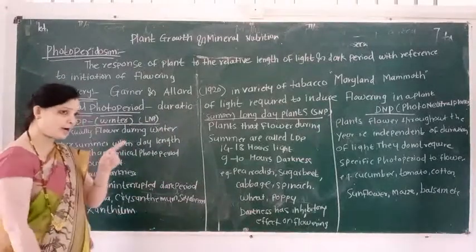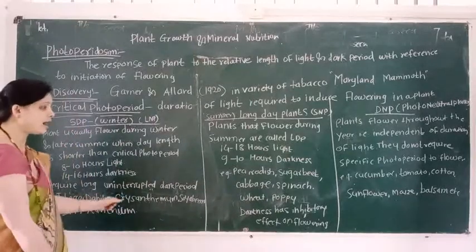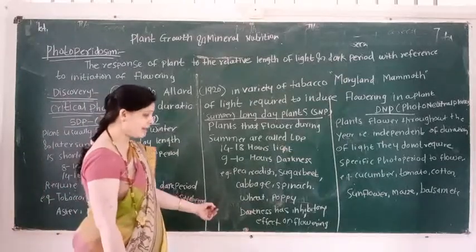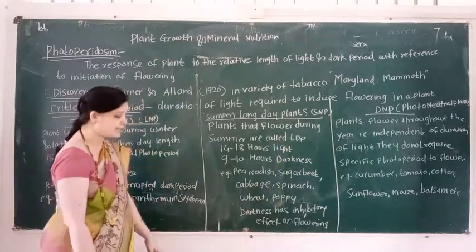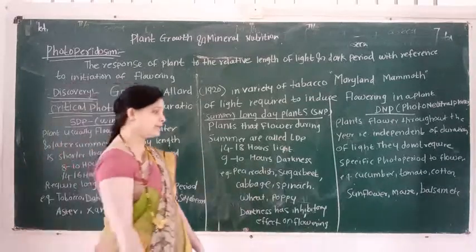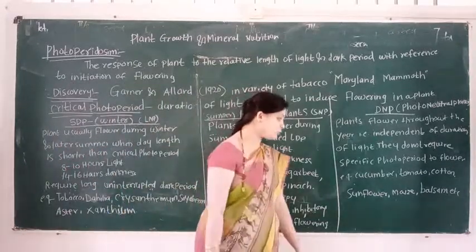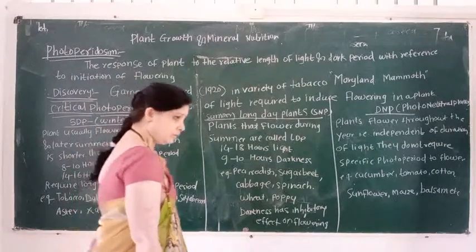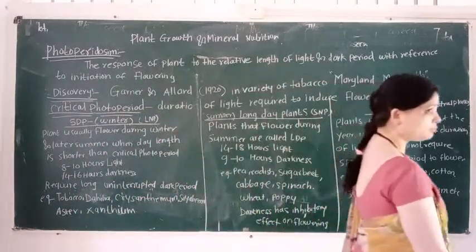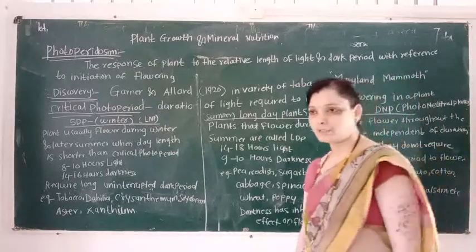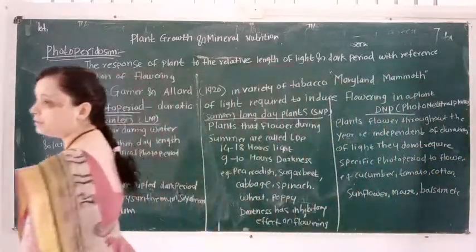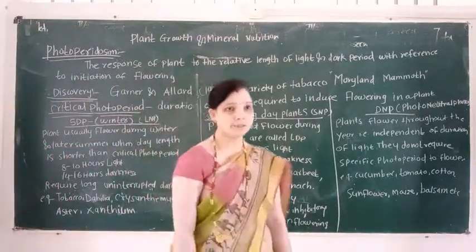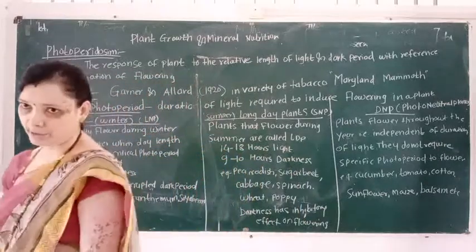Examples of short day plants: tobacco, dahlia, chrysanthemum, soybean, aster and xanthium. Long day plant examples: cabbage, spinach, pea, radish, sugar beet, wheat, poppy. Examples of DNP are cucumber, tomato, cotton, sunflower, maize and balsam. So today we learn the term photoperiodism. In the next lecture we learn the important phytohormones which affect the induction of flowering. So student,